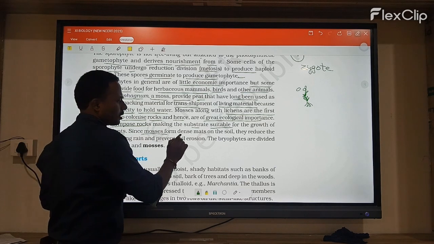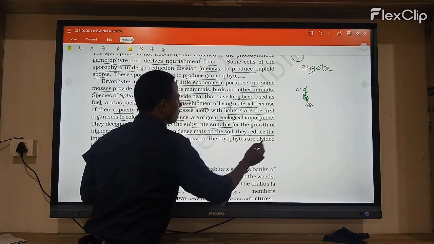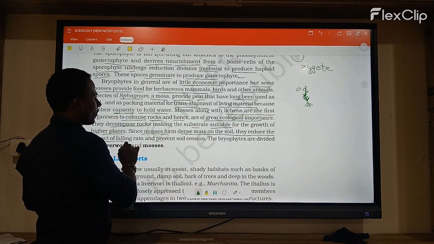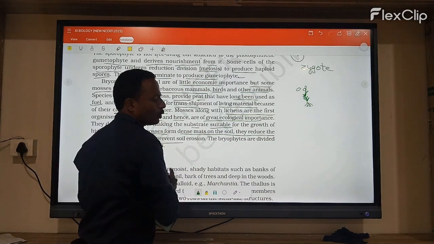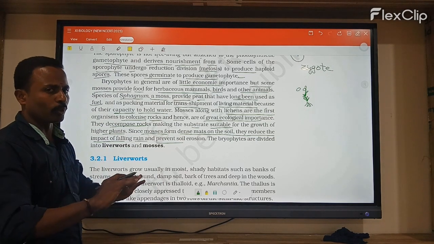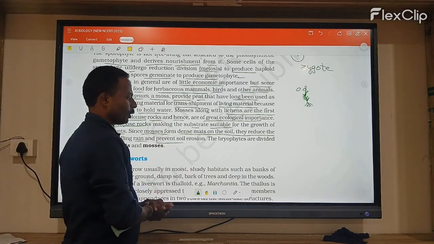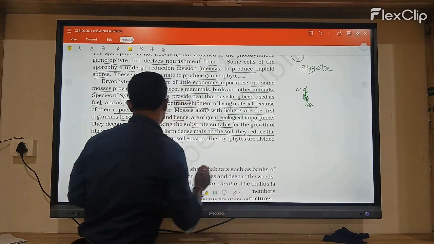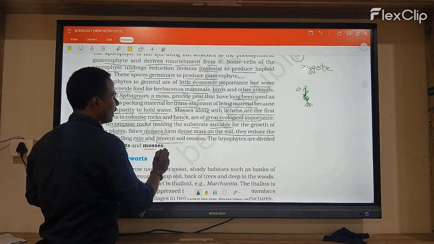Since mosses form dense mats on the soil, they reduce the impact of falling rain and prevent soil erosion. So even in heavy rain conditions, they help protect against soil erosion. Bryophytes are divided into liverworts and mosses.